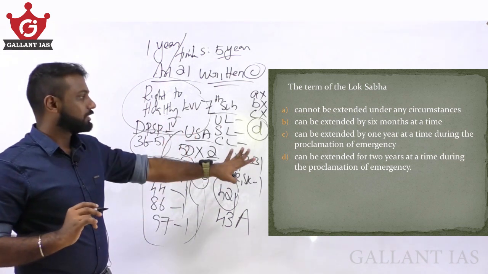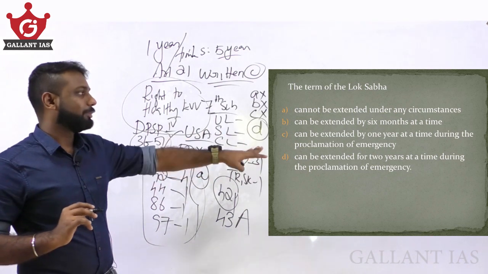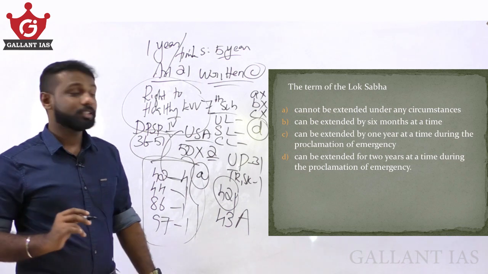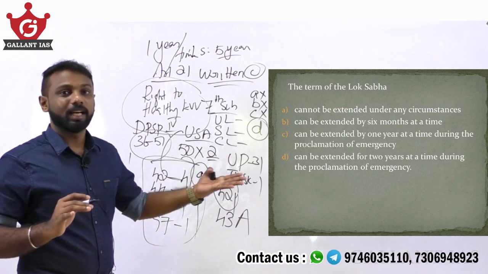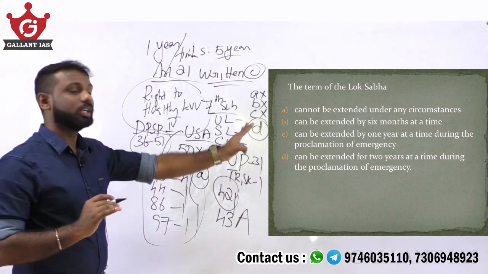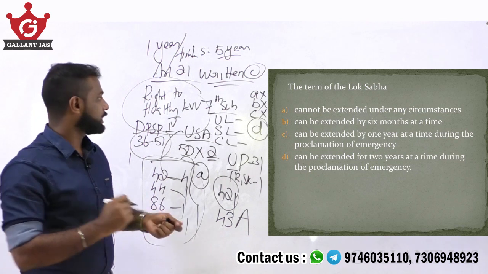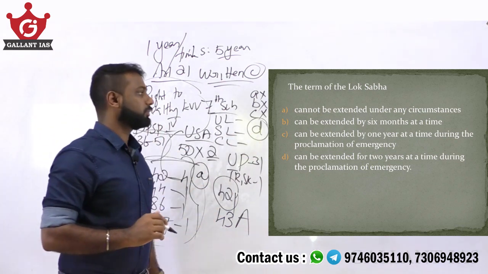Fine. So the answer is option C, that is term of Lok Sabha can be extended by 1 year at a time during the proclamation of emergency. That is, only during the time of national emergency we can extend the term of Lok Sabha, and that is also only 1 year at a time by parliamentary approval.